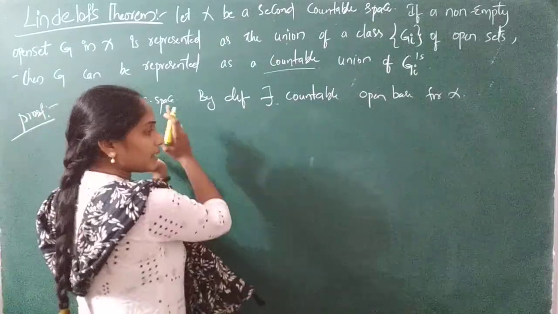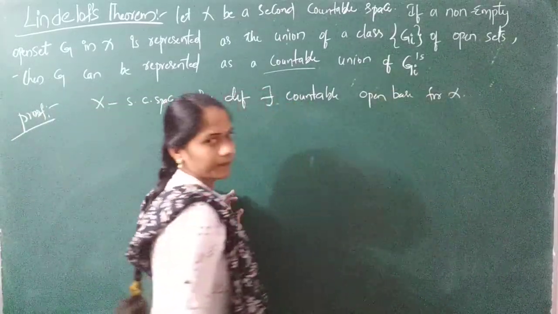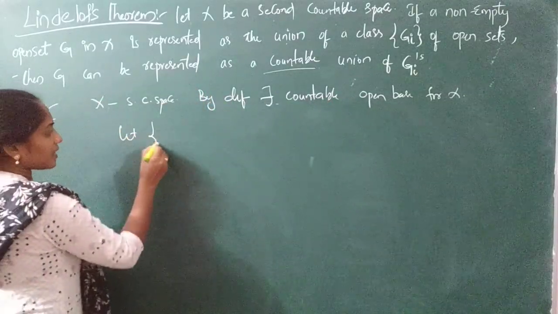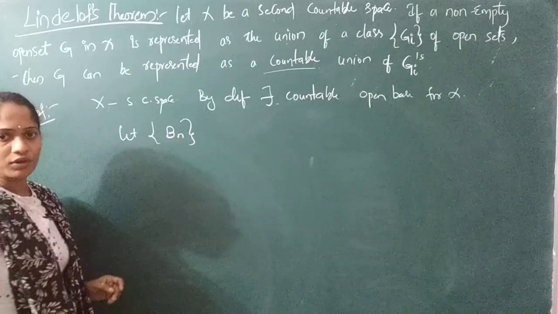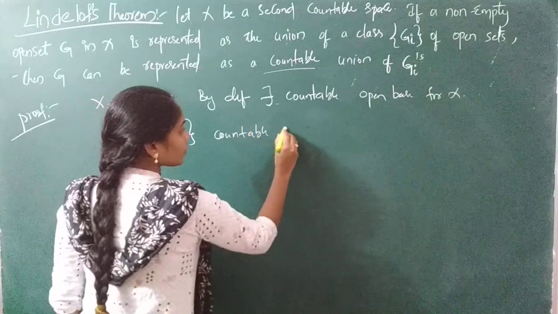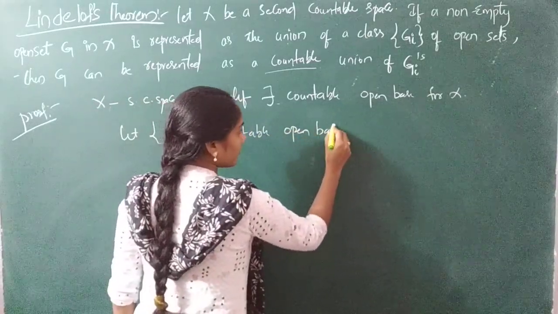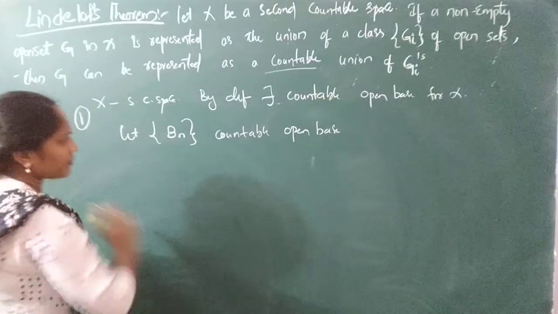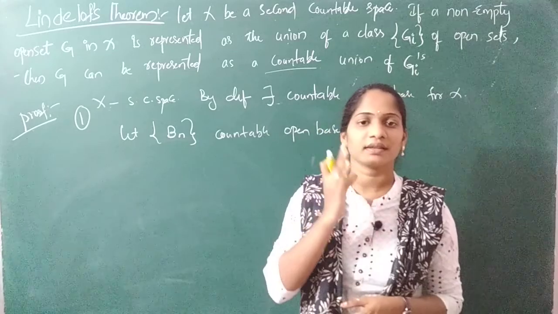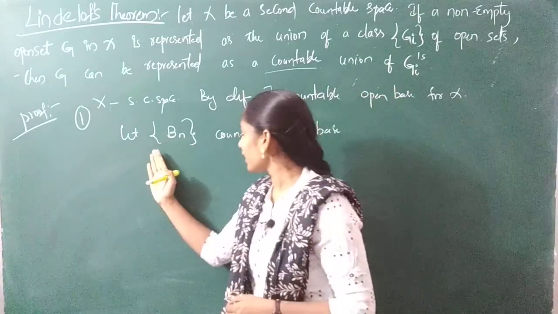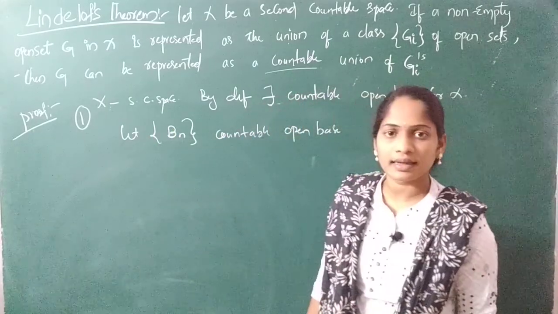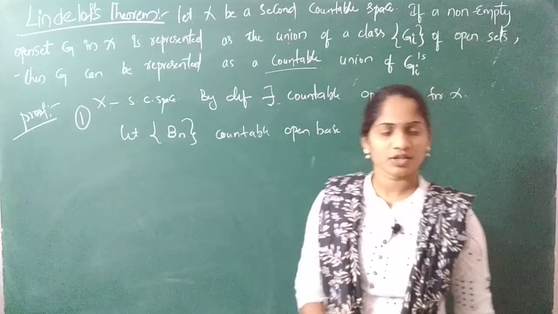And according to this definition, you should have an open base. That open base should be countable. So let us take that. So let us take some Bn. Right? What is this Bn? Bn is nothing but the countable open base. Right, this is your first point. You have to remember simply. As given that X is a second countable space, by the definition of second countable space, you have taken a countable open base. That means a collection has come here. What kind of collection? The countable open base is a collection. That is your first point, right?